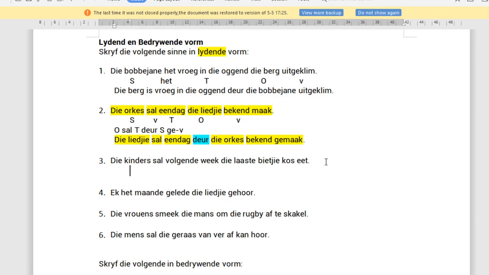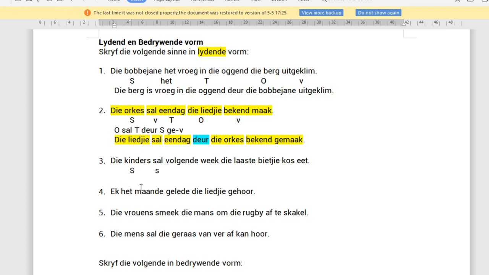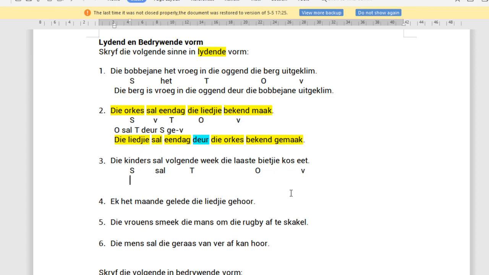Okay. Die kinders sal volgende week die laaste bietjie kos eet. So we've got subject, sal, time, die laaste bietjie kos is object. So die kos, but die laaste bietjie describes. So die laaste bietjie kos is the object, and this is the verb.